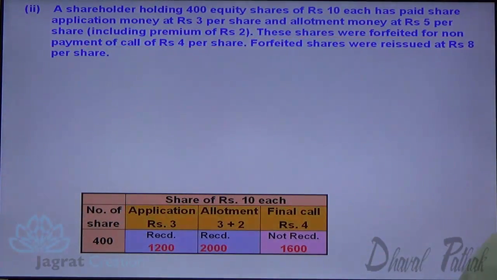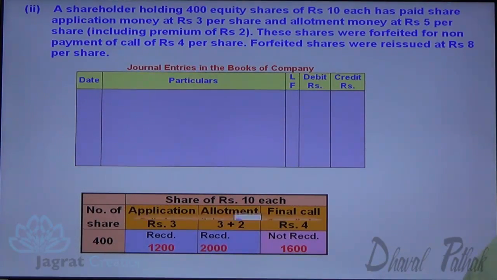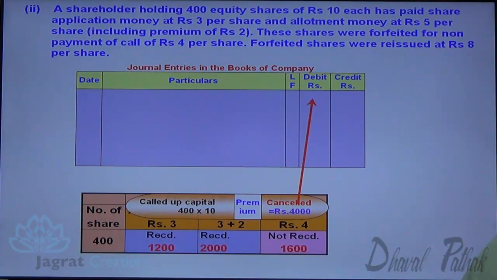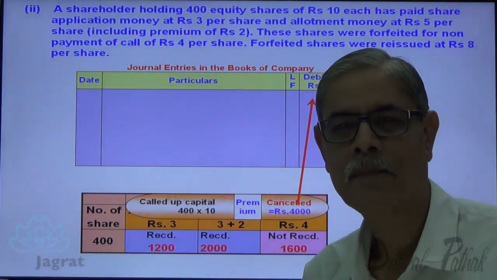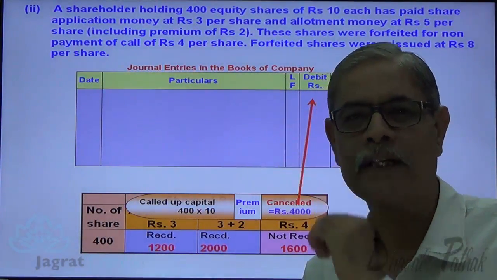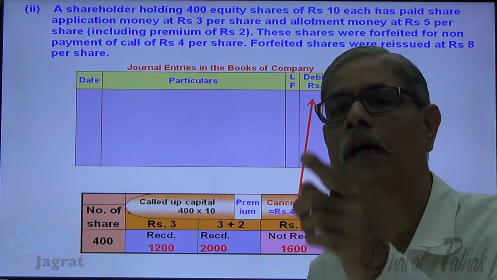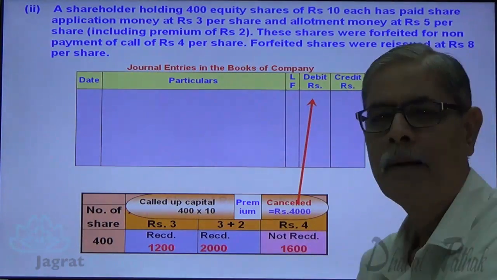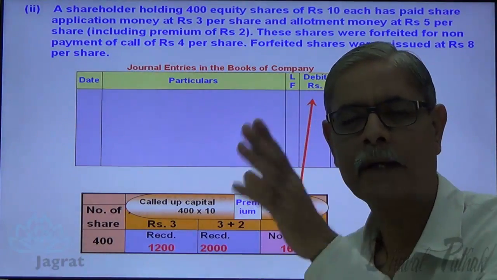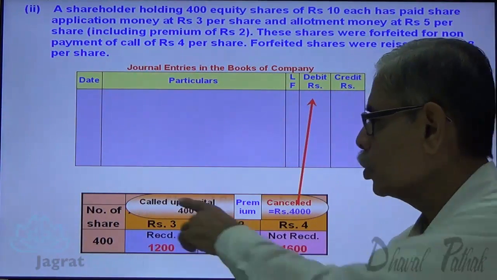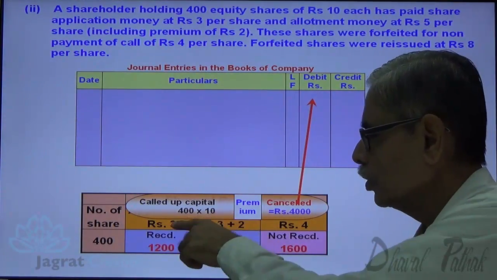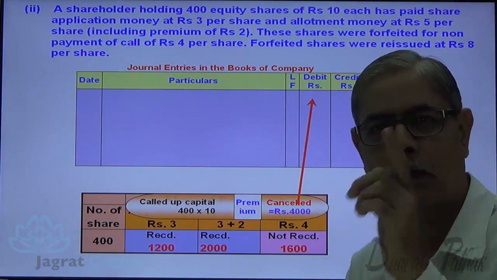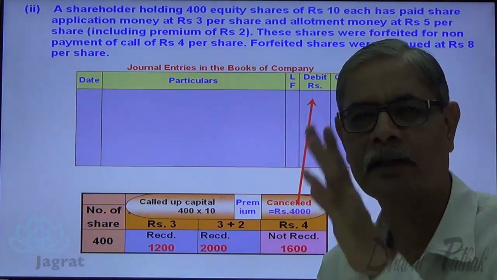Now, journal entries. When you work out the called up capital, I don't say called up amount is to be debited. I say called up capital is to be debited. Premium is already received. So premium account is not to be debited as I told you. So called up capital other than premium. So 3 plus 3 plus 4, 10 is the called up capital. And that capital gets cancelled.